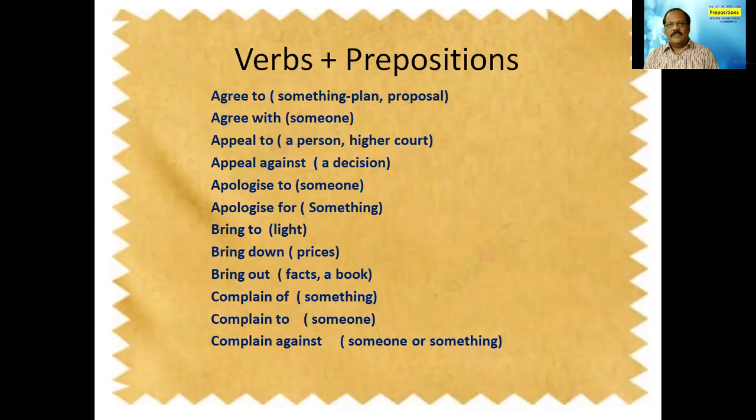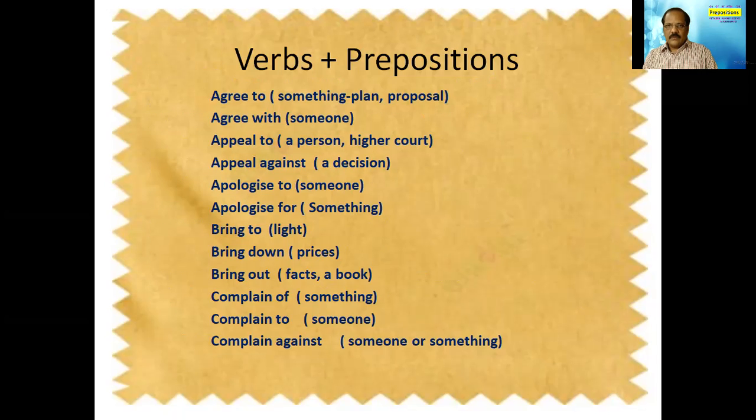Look at all these examples. Whenever we are using to, normally it is referring to someone, that is a person. We use complain against; it can be used for both. You can complain against someone, or you can complain against something. So complain against something, or complain against a person also. That way, certain verbs followed by certain prepositions give some meaning, isn't it?